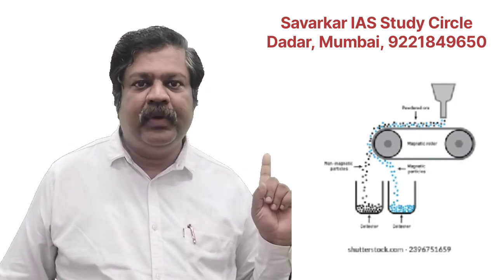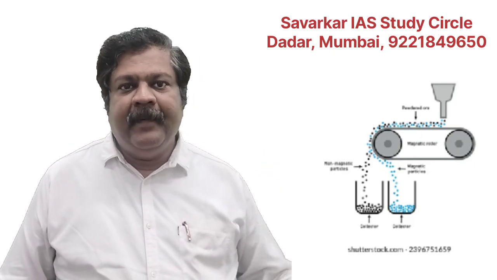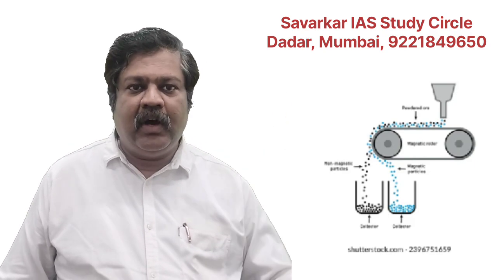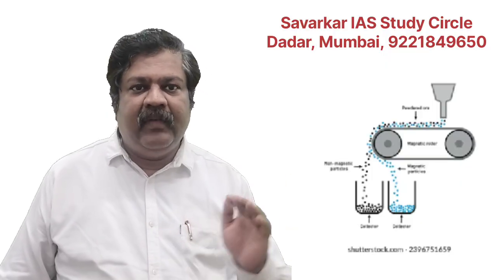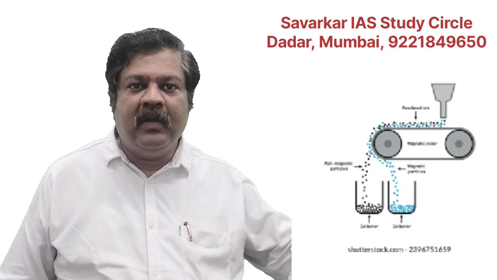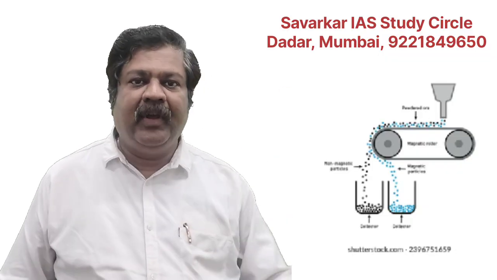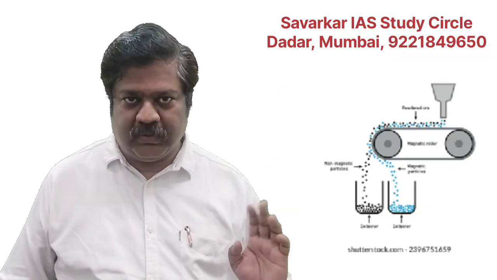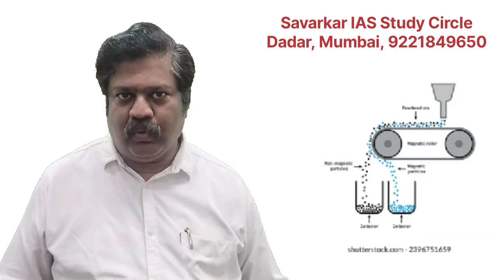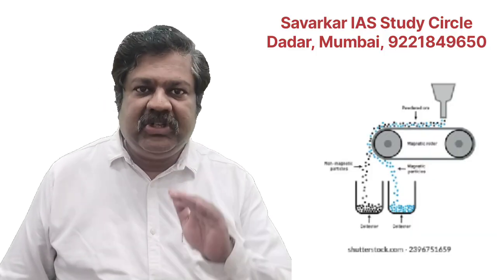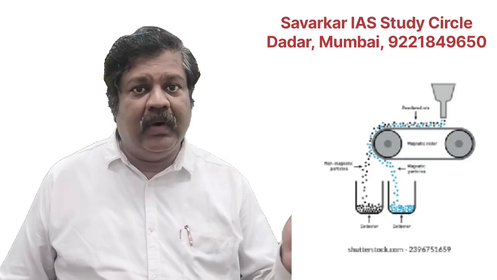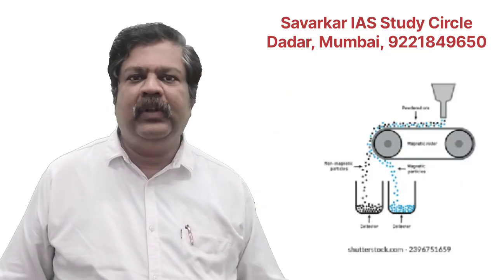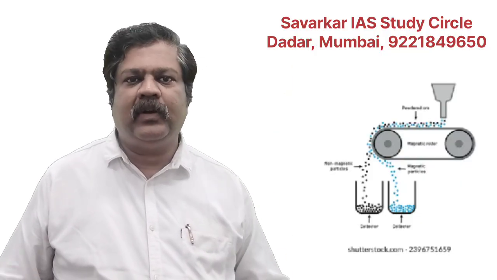And now as I am showing in the diagram, you will see that the belt is rotating. The magnetic component will stick to the belt, whereas the non-magnetic component will be thrown a long distance because of centrifugal force as well as gravitational force. And the material sticking to the belt, which is the magnetic one, will fall down because of only gravitational force. So we can separate out this way.